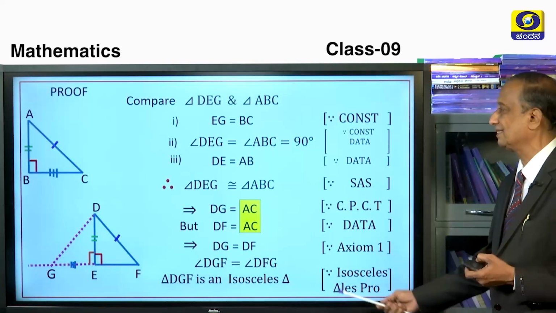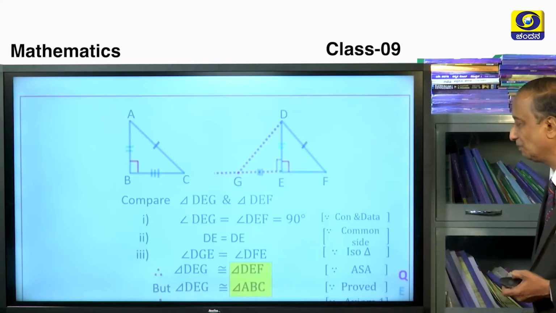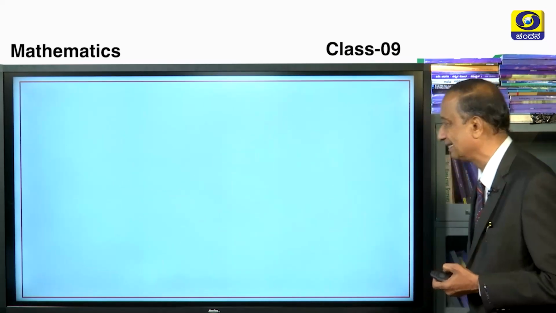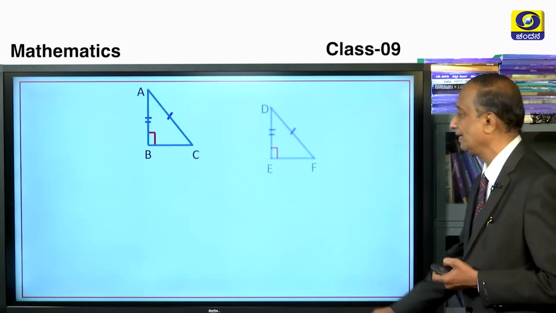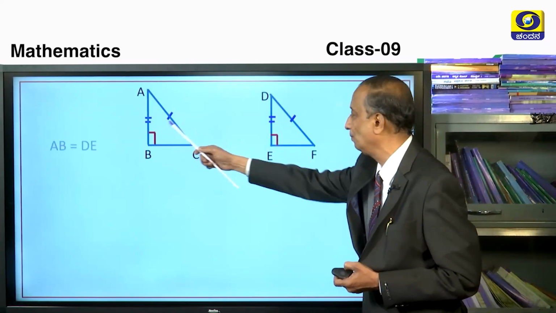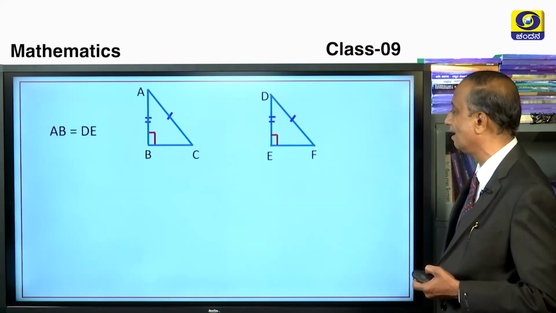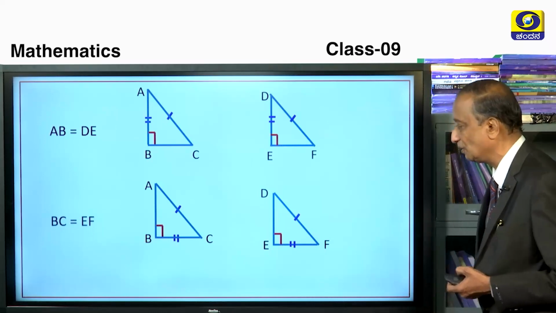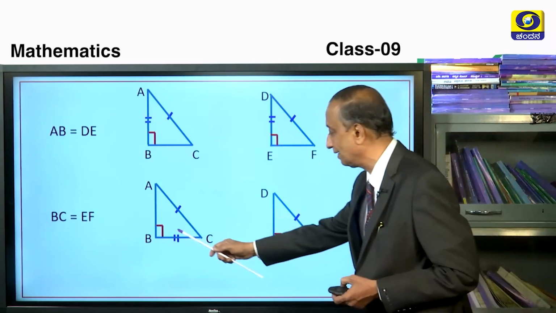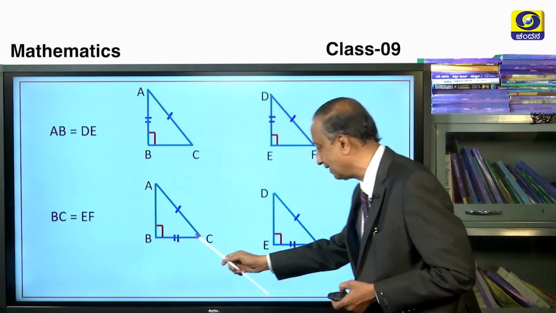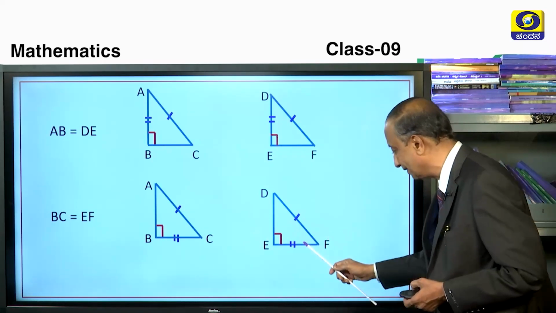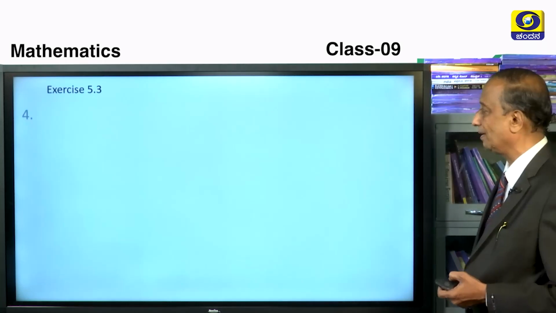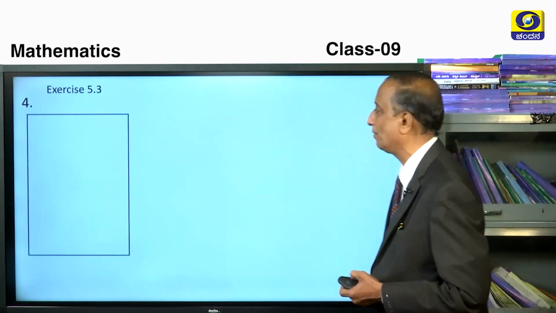proof for this theorem, which is not given in our textbook, and hence I am showing you this in one single slide only. So, as I have already told you, instead of only taking it as AB and DE are equal, even you can take that BC, EF are also equal, and if you say that right angle, hypotenuse and this side are equal to right angle, hypotenuse and a corresponding side, then those two right triangles are said to be congruent. Now, let us work out one problem from 5.3.